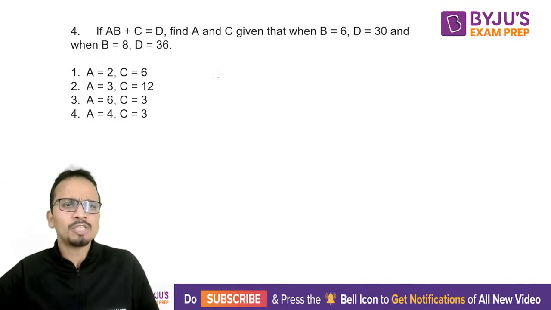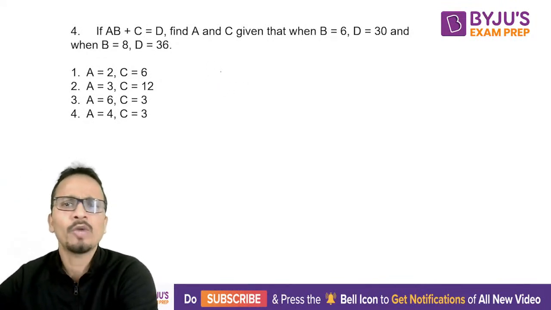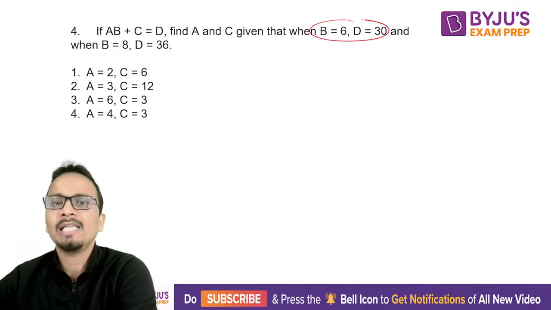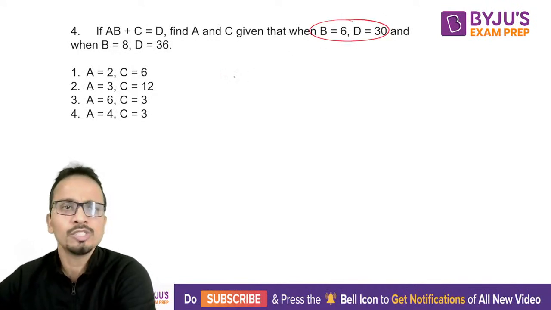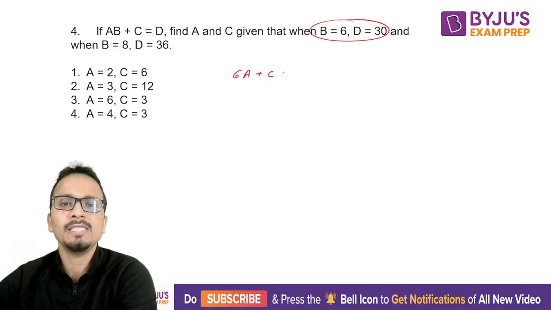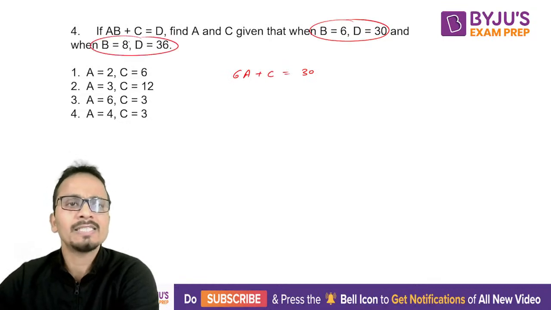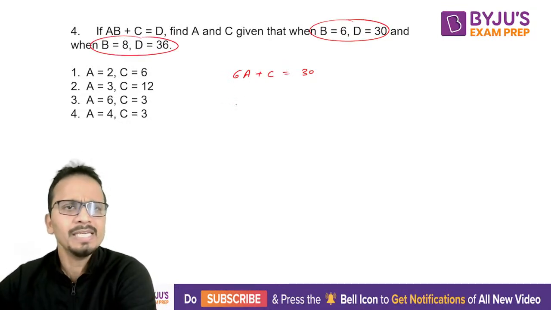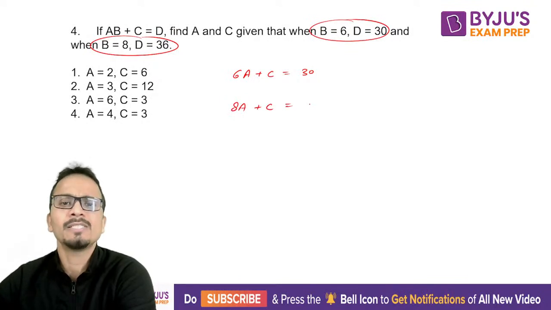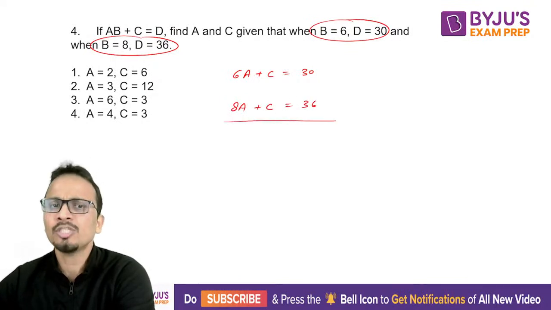So let me do the substitution and quickly form two equations. First of all, I'll substitute this set of values. B equals 6, so 6a plus c is equal to 30. And then the other set of values, b is equal to 8, so 8a plus c is equal to 36. Now these are the two equations.